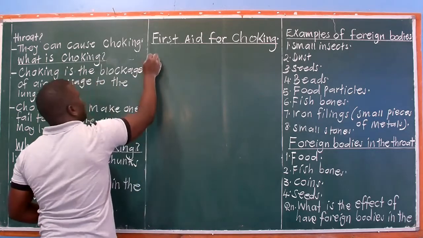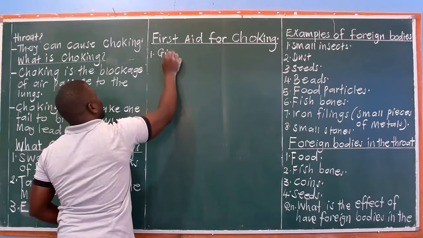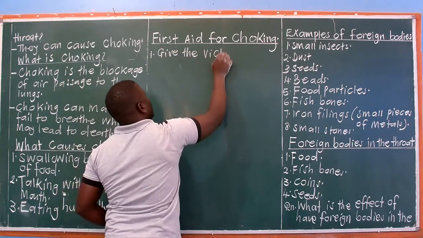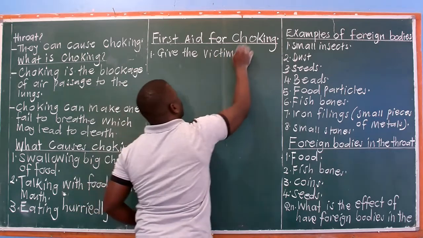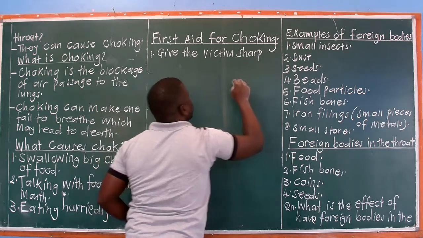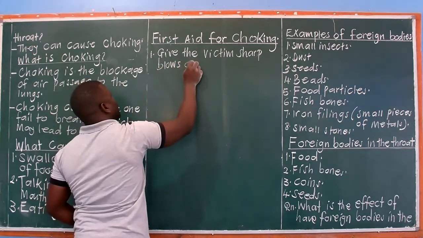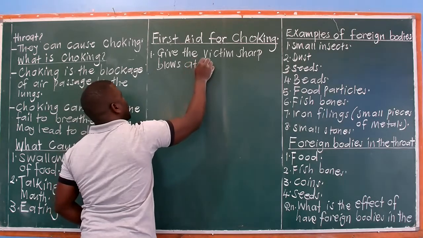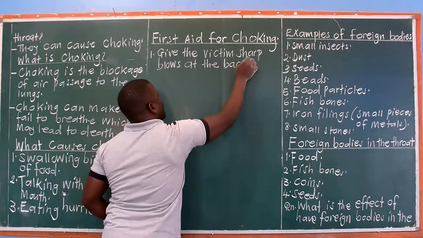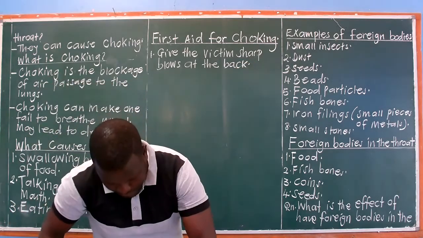Give the victim sharp blows at the back.